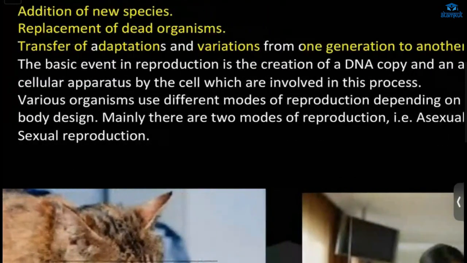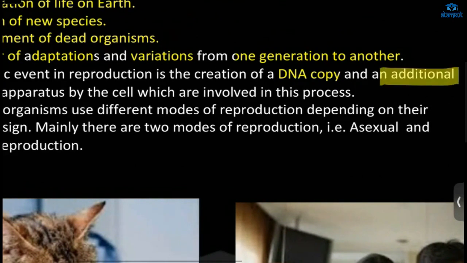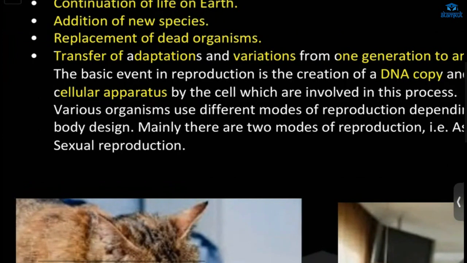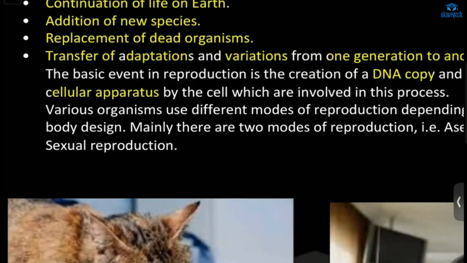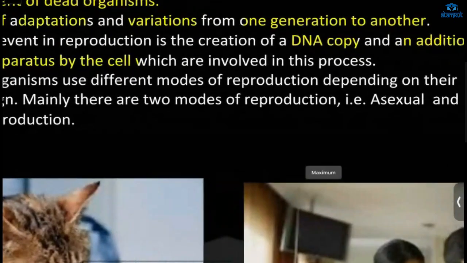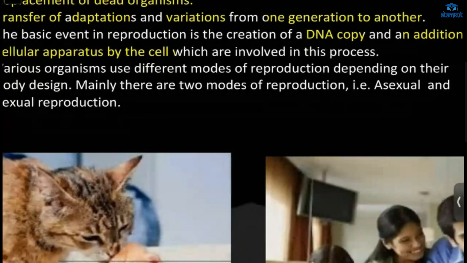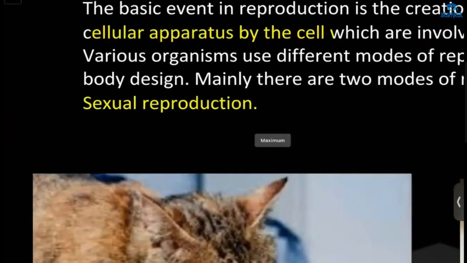Okay? So what is the basic event in reproduction? We have the creation of a DNA copy and additional cellular apparatus, that is, other cell organelles of the cells. Now there are two modes of reproduction. The first one is asexual reproduction and the other one is sexual reproduction, okay.